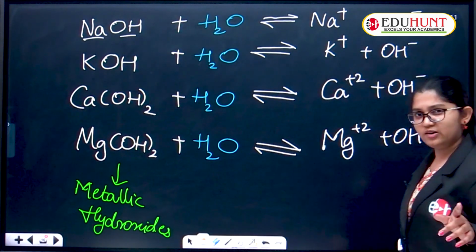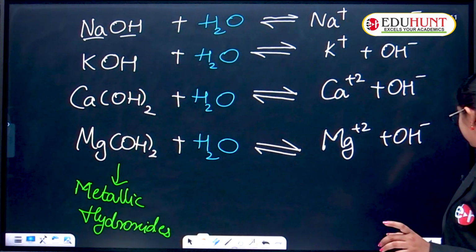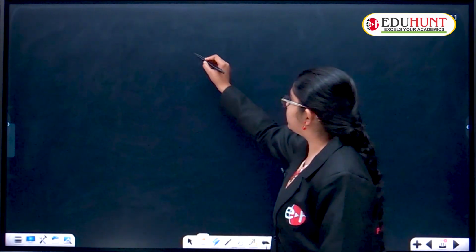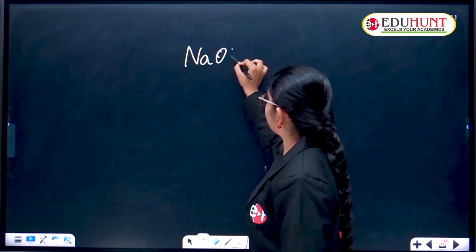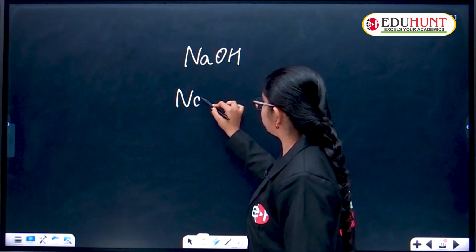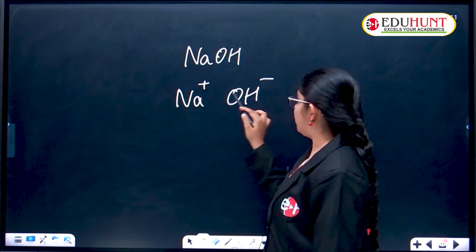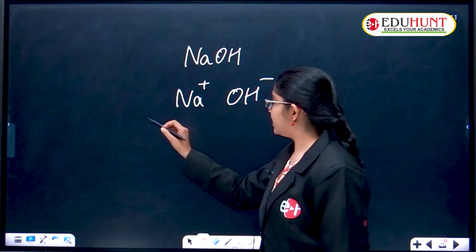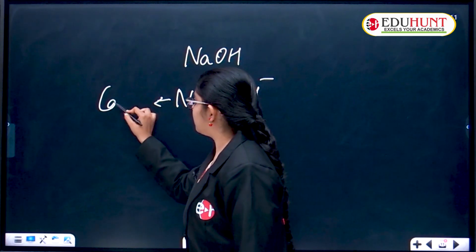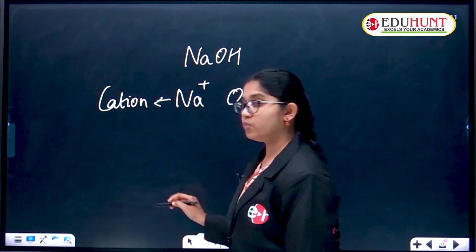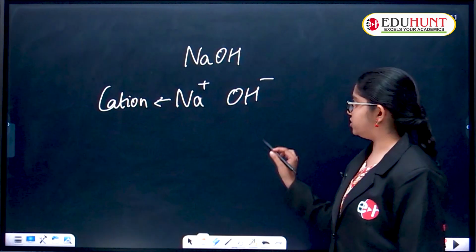Any doubt? Shall I explain? See children, NaOH has one Na and one OH. Wherever we see a positive ion, we call it a cation.